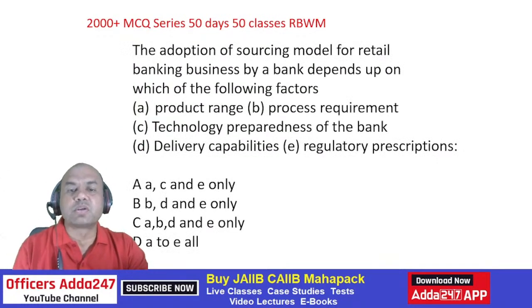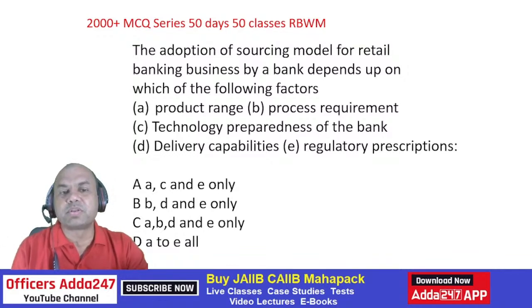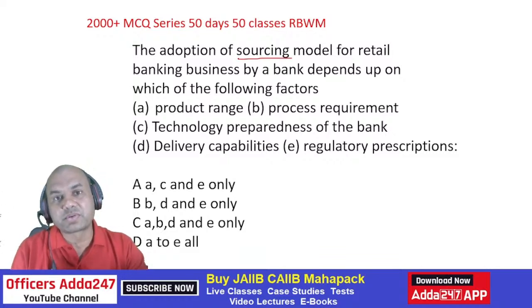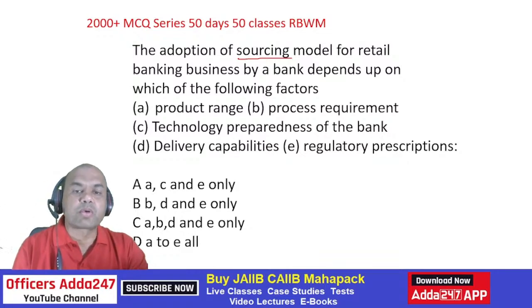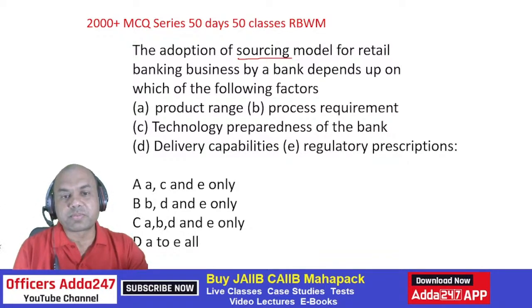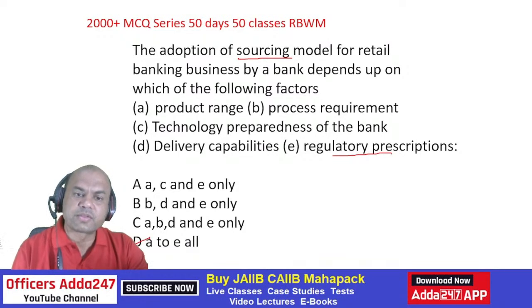The adoption of sourcing model for retail banking business by the bank depends upon which of the following factors? Sourcing model means the segmented approach and other approaches. Product range, process requirement, technology preparedness, delivery capabilities, and regulatory prescriptions. I think it's everything, isn't it? All of them, A to E all, because after all everything is important here. Regulatory means RBI. What does RBI say? That is known as regulations, compliance.